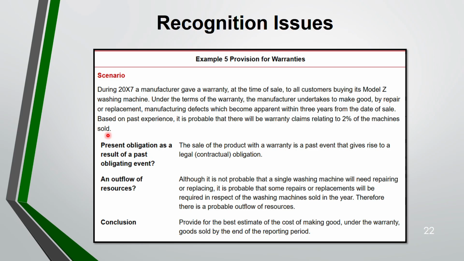The sale of the product with a warranty is a past event that gives rise to a legal contractual obligation. It is not probable that a single washing machine will need repairing, but it is probable that some repairs will be required regarding the washing machines. Therefore, there is a probability of outflow of resource. So the conclusion is you have to make the provision. Okay.